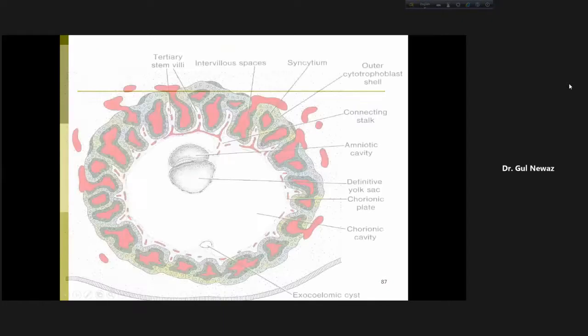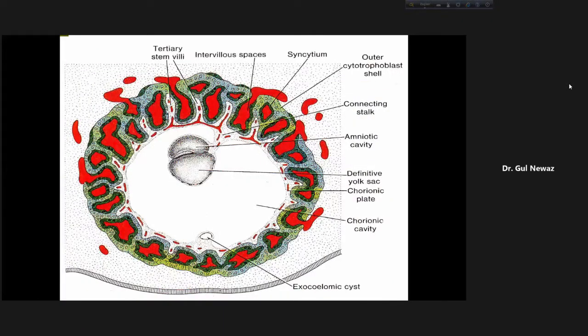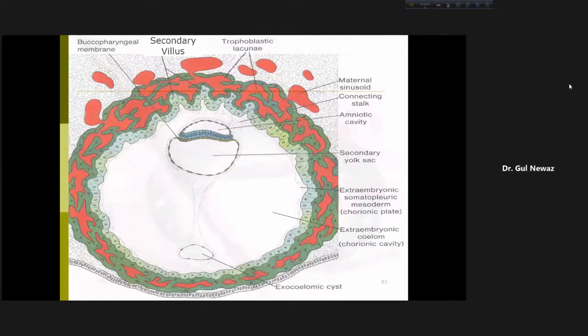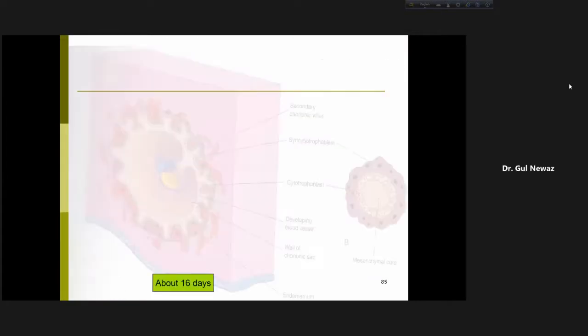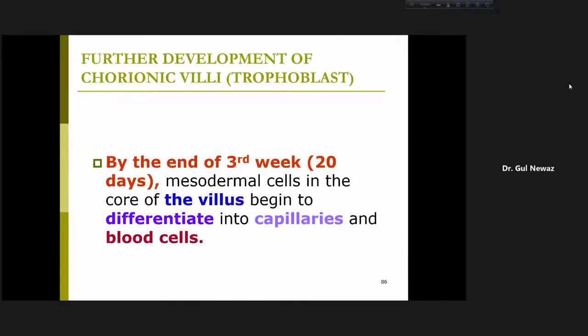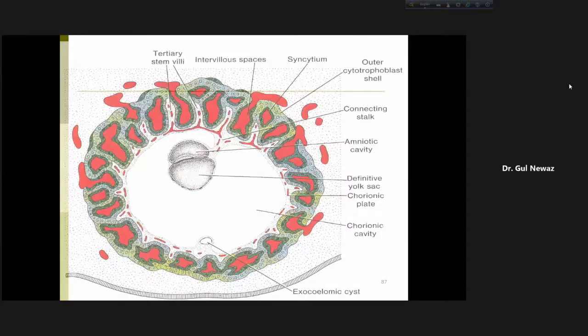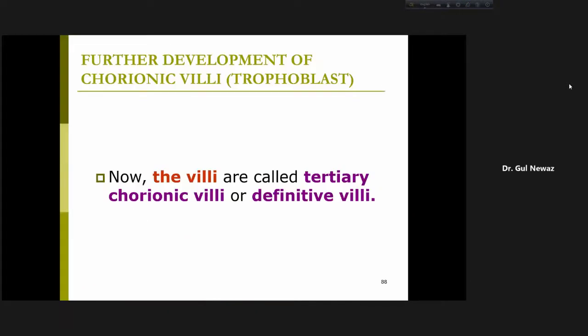তাহলে so look here, এখানে একটু এই জায়গায় এগুলা ব্লাড সেল ফর্ম হয়ে গেছে। সো এটা না, আমরা এখানে যদি একটু দেখি, এটা না, so here this mesenchymal tissue এখানে আছে, এখানে blood cells and blood vessel will form and then we will call it a tertiary villi. So we have talked about the primary villi, the secondary villi and the tertiary villi. So let us see now the villi are called tertiary chorionic villi or definitive villi. Tertiary chorionic villi or definitive villi.